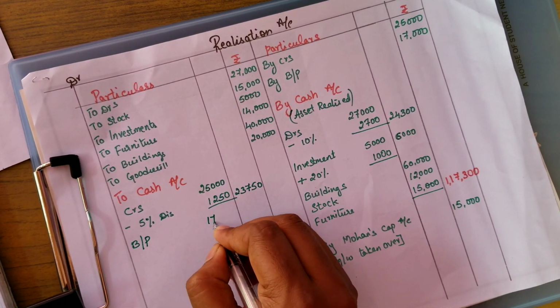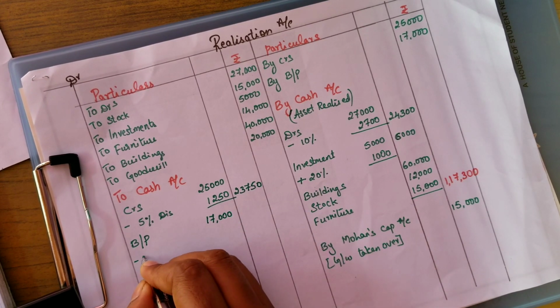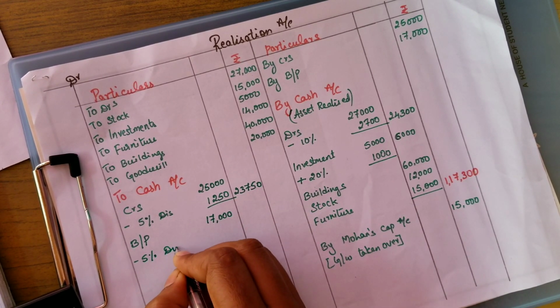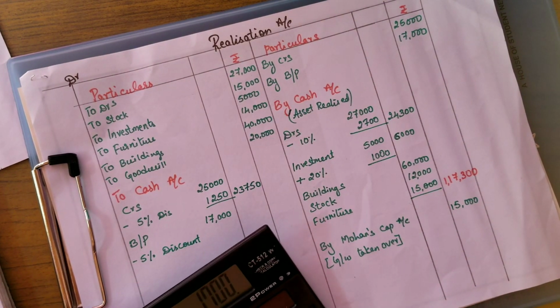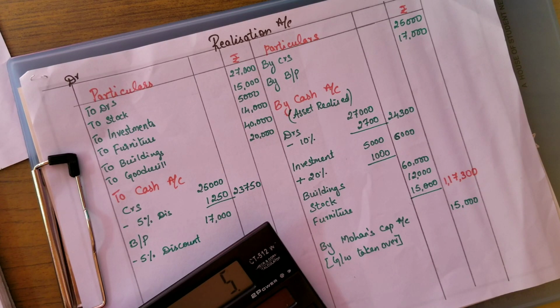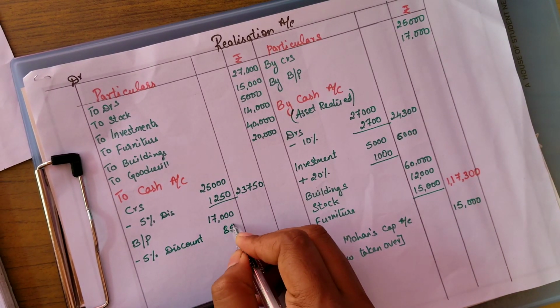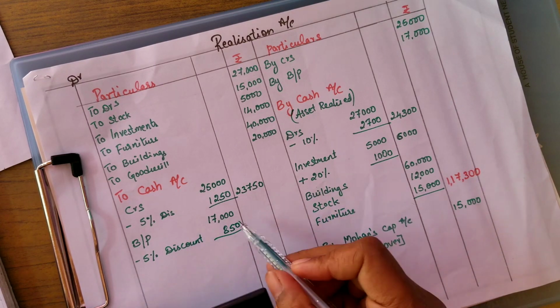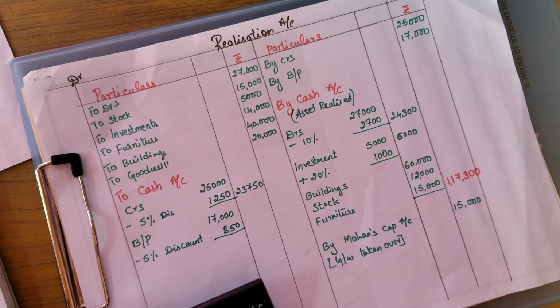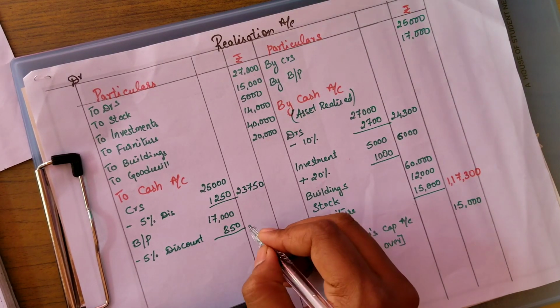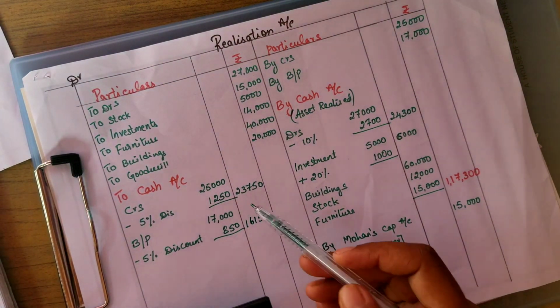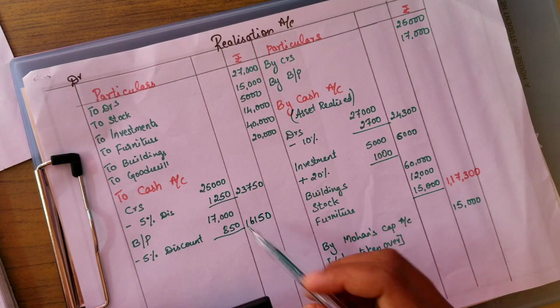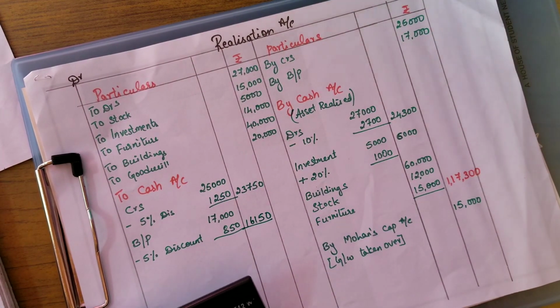Okay, next we have bills payable. The bills payable amount is 17,000. On this you have to subtract the 5% discount. So calculate 17,000 into 5%, it is 850. Now from 17,000 you have to subtract 850. It is 16,150. So these are the two liabilities which are paid. We will add them together and put it in the outer column.